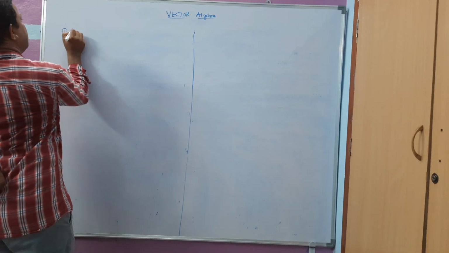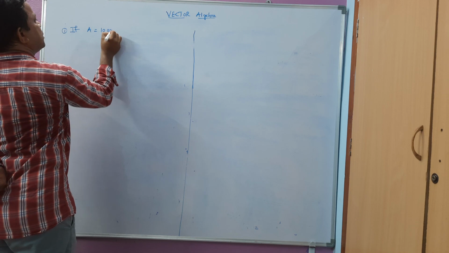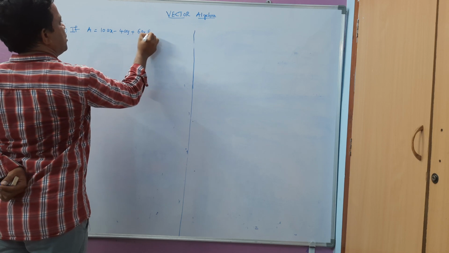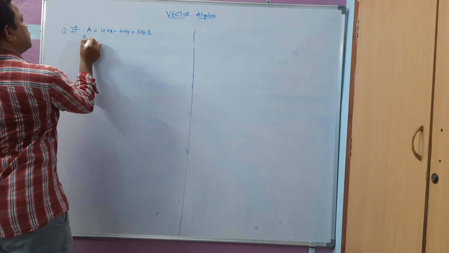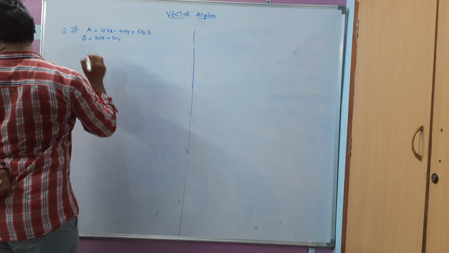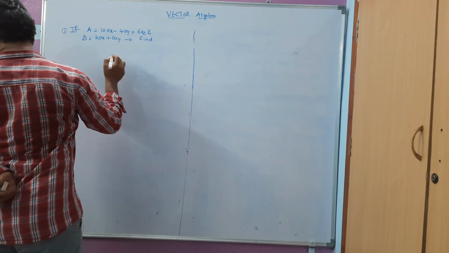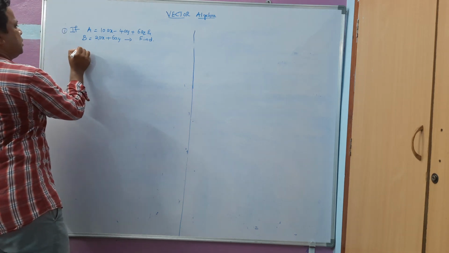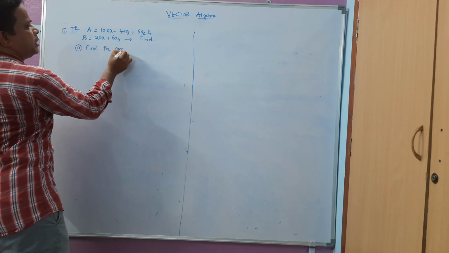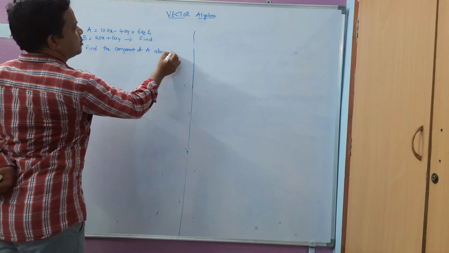So if vector A is given like this, A equal to 10ax minus 4ay plus 6az, and vector B he has given as 2ax plus ay. Okay, he is asking to find the component of A along ay.